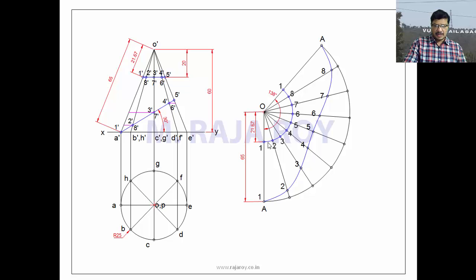Now the required portion in between these two sections, whatever portion we are having, that is the required portion. That portion you highlight like this in the development. That's all. The problem is over.